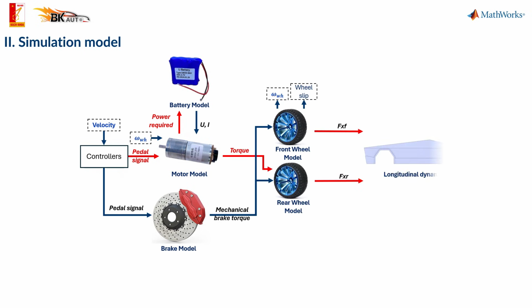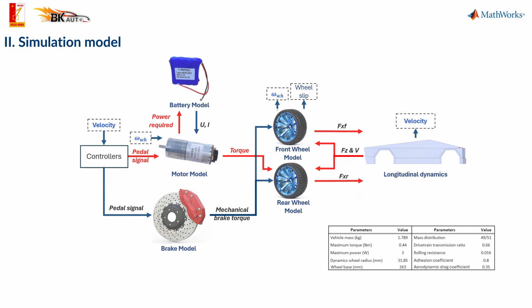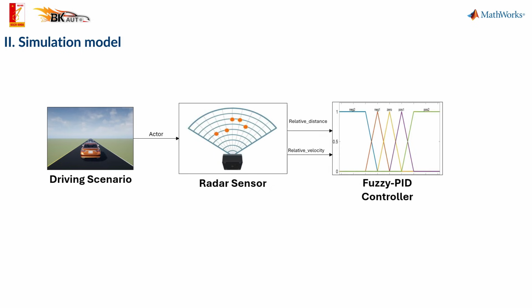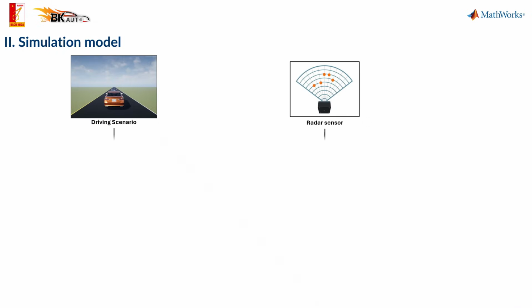The simulation consists of the following component models: the electric motor, battery, braking system, wheel model, and the longitudinal dynamics of the electric vehicle. To simulate the motion of the two vehicles in a Simulink environment, we used the Driving Scenario Designer integrated in MATLAB to create the test scenarios. Driving Scenario Designer allows export to Simulink.